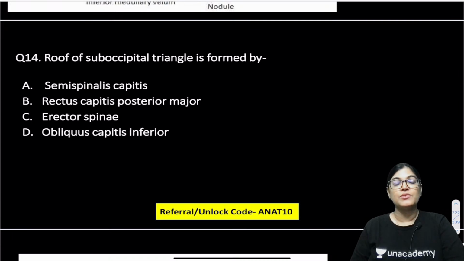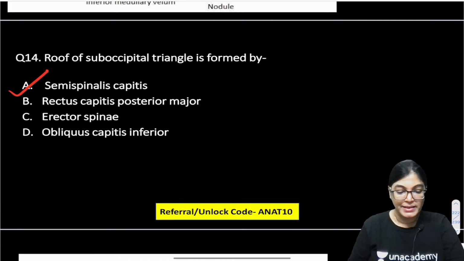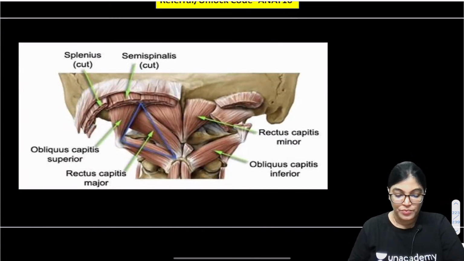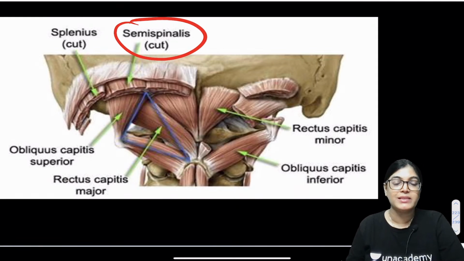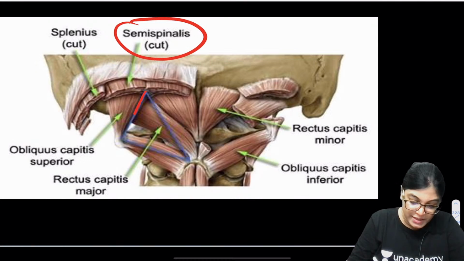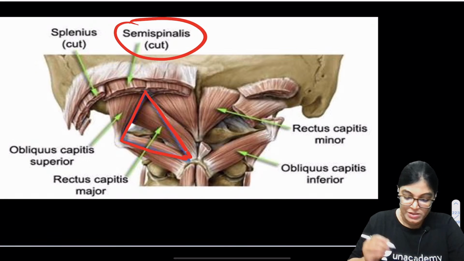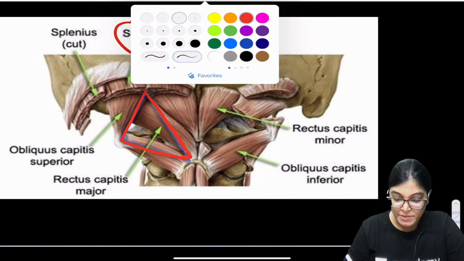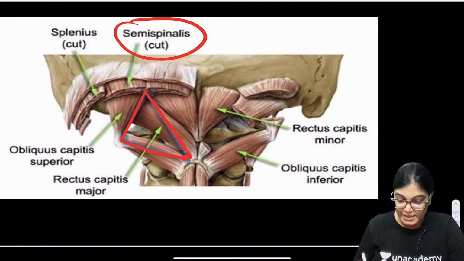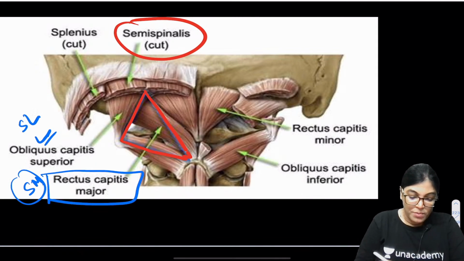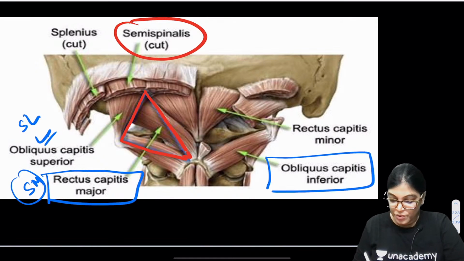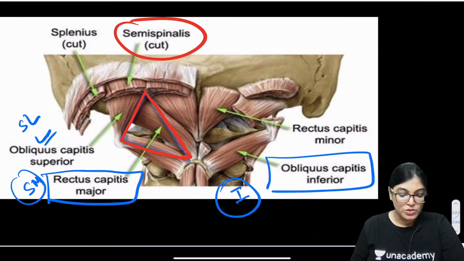The correct answer for the roof of the suboccipital triangle is semispinalis capitis. I would like to show this diagram for you. Can you appreciate? The muscle which has been dissected out is semispinalis capitis, which is forming the roof of this triangular space. This triangular space is the suboccipital triangle, bounded by rectus capitis posterior major superomedially, obliquus capitis superior superolaterally, and obliquus capitis inferior inferiorly. So the roof is formed by semispinalis capitis muscle.